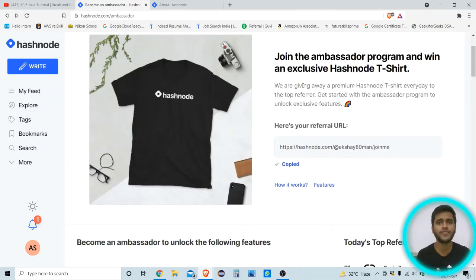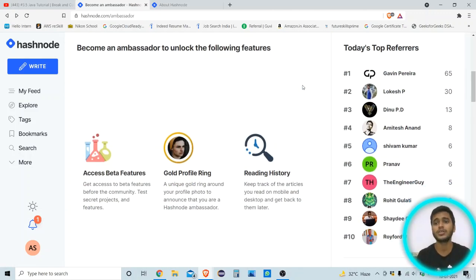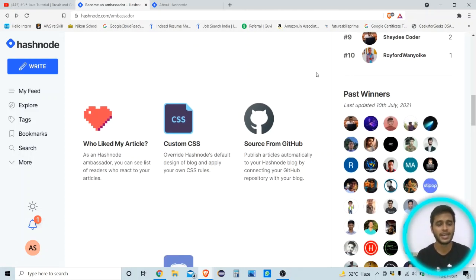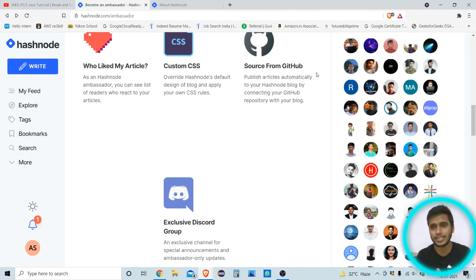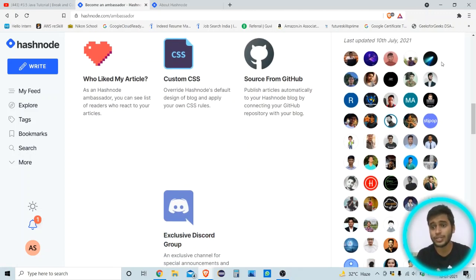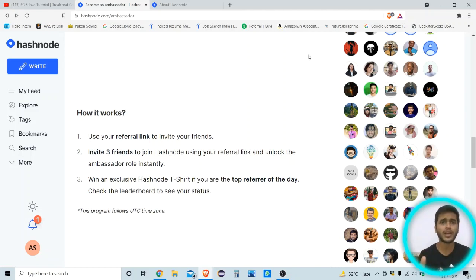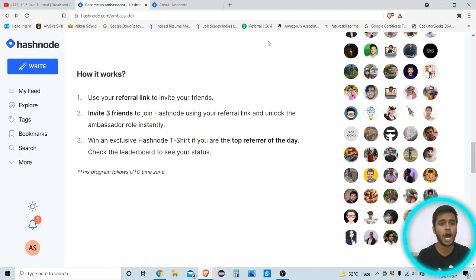They are going to give away a free t-shirt daily through this referral leaderboard, and whoever leads that leaderboard gets a free t-shirt on that day. I am going to show you that they are not going to cheat you, because you can see there is a list of all the students who got a free t-shirt from here. So you can go through their profile and ask them. And I am going to show you how their referral and their swag kit look, and also how it works.